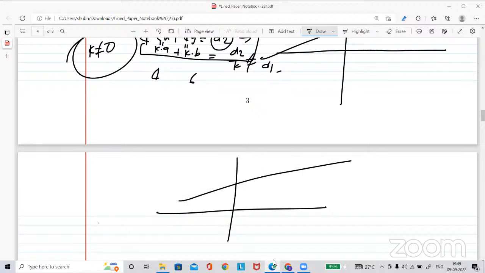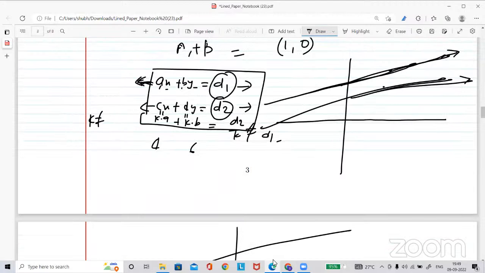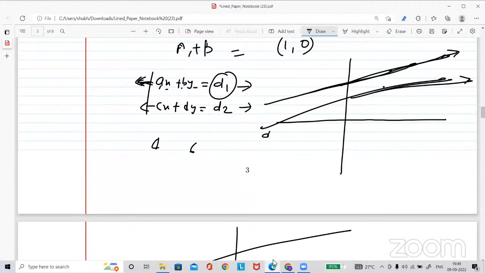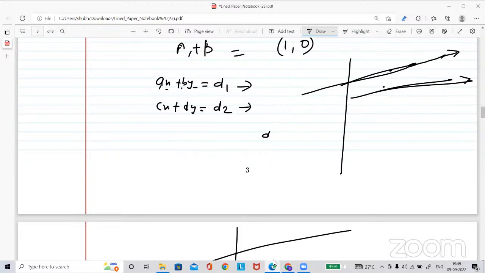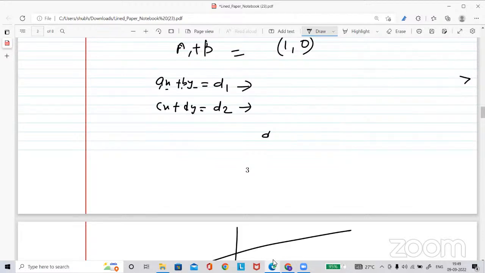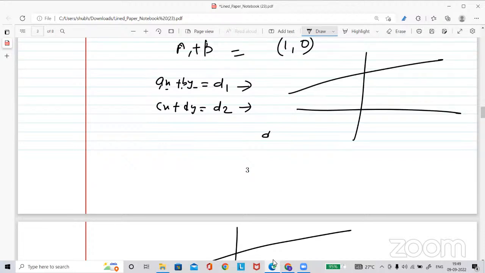So if a system has infinitely many solutions, what would be in that case? Suppose I have the same system of linear equations. Suppose this line represents this equation, and this line represents the other.